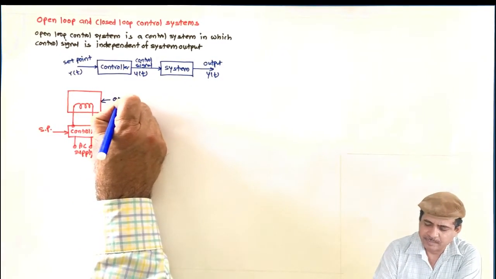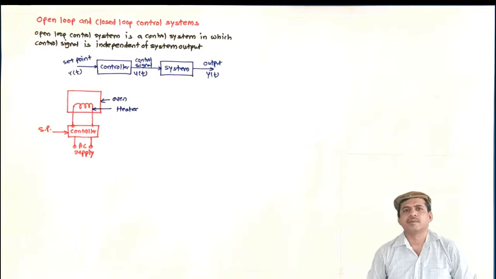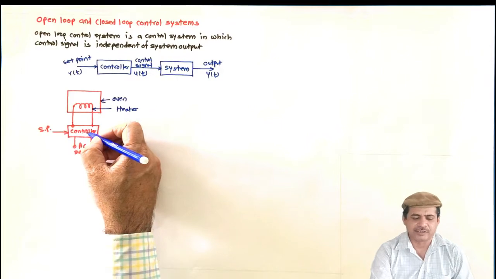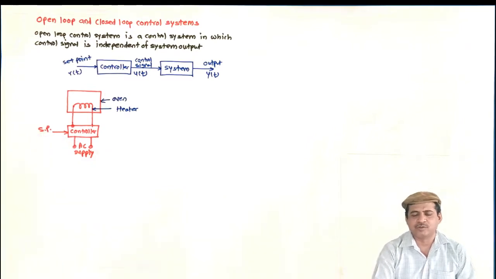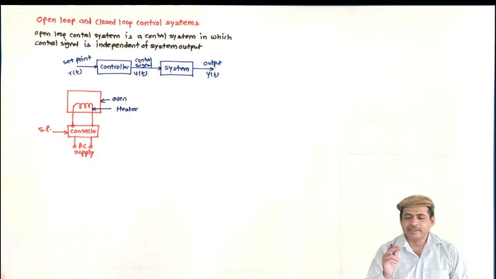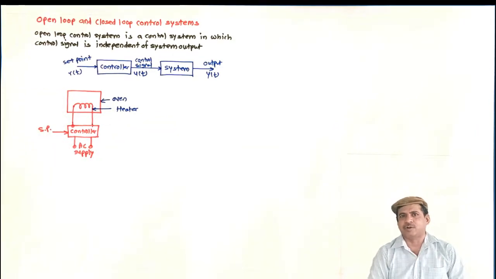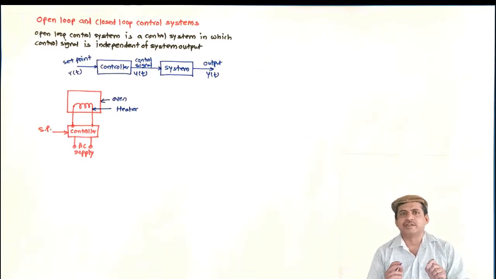This is oven. What is this? This is heater. And what will happen? Depending upon set point, automatically this controller will adjust the current through this heater. And it will not measure how much is the temperature inside the oven, whether it is exactly equal to set point or not. So in this case, if you have the exact knowledge of the system that if I want to keep 100 degrees centigrade, this should be the input, then only it is possible to get the accurate results. Otherwise, the results are inaccurate.